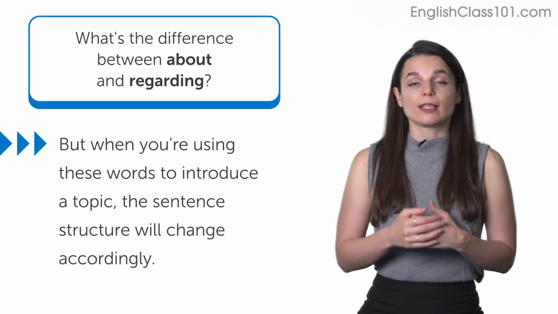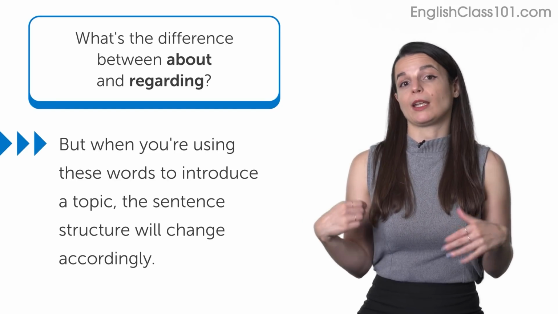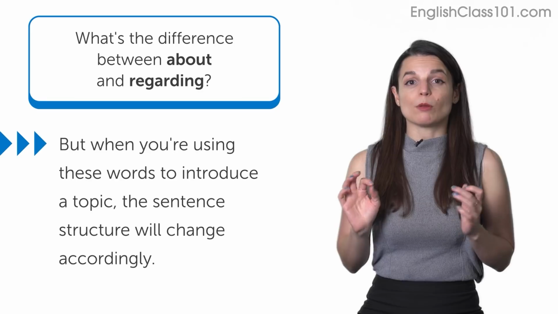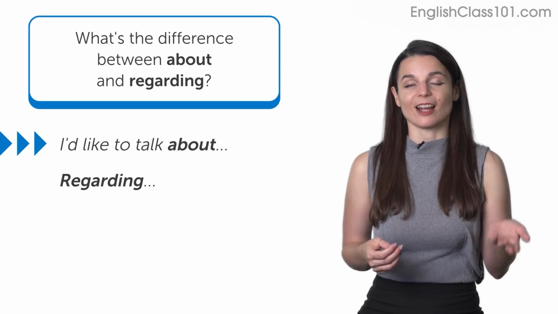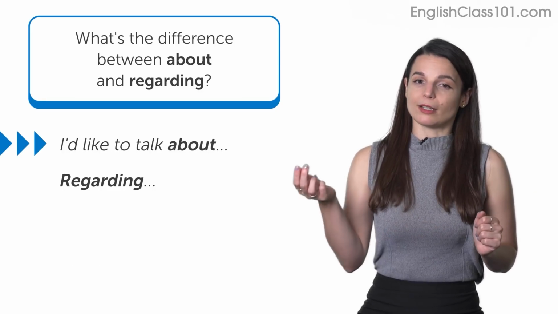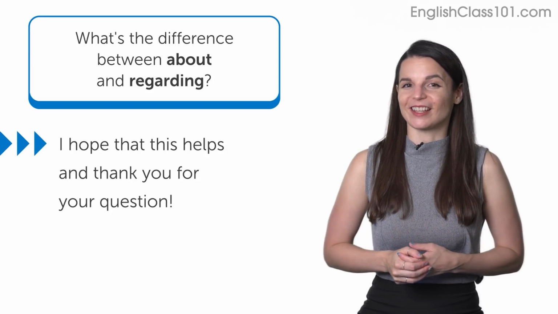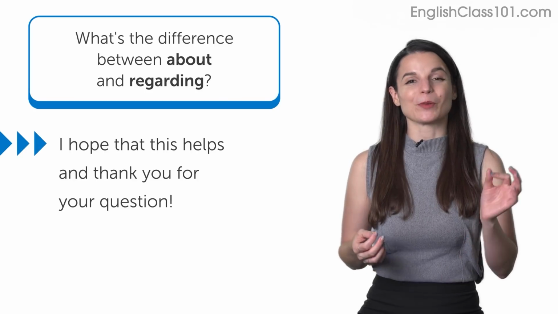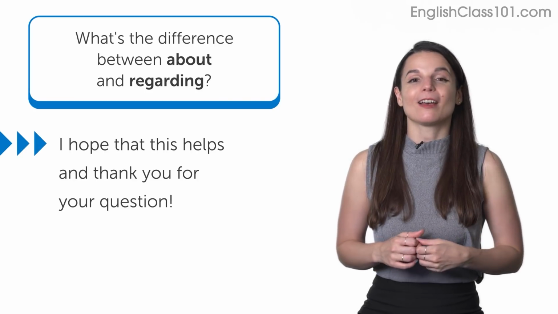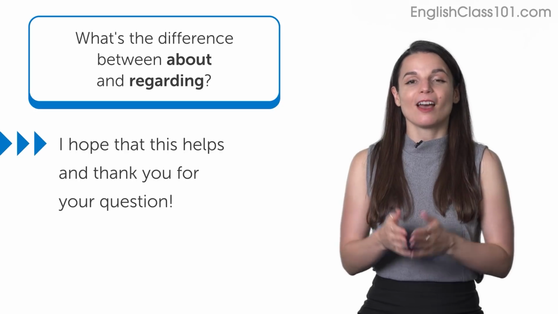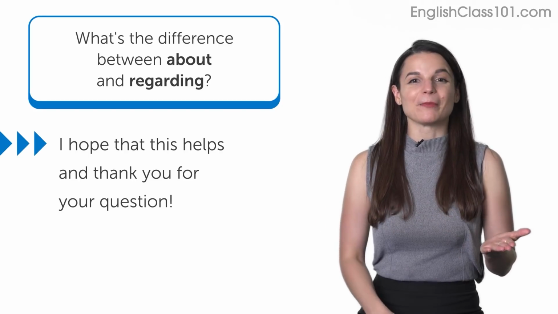But when you're using these words to introduce a topic, like at the beginning of a meeting or at the beginning of a presentation, please keep in mind that there are two different sentence structures we typically follow. I'd like to talk about something, and regarding something, ... So I hope that this helps you understand some of the differences between about and regarding. Of course, there are many different uses of about, but today I want to focus on this one that both about and regarding share. So thanks very much for the question.